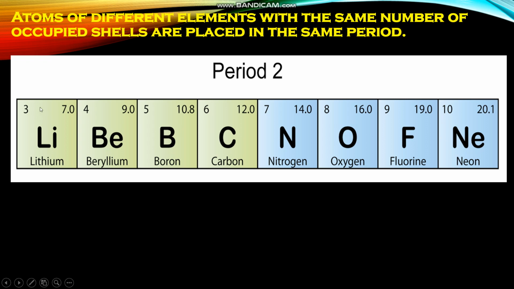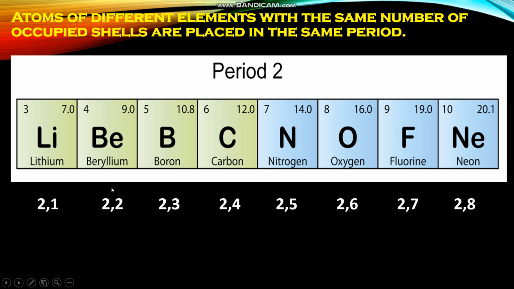So let us see the electronic configuration of these elements. Lithium, atomic number 3. What is the electronic configuration? K shell 2, L shell 1. For beryllium, atomic number is 4. Its electronic configuration is 2, 2. Boron, atomic number 5, electronic configuration 2, 3. For carbon, atomic number 6, electronic configuration 2, 4. Nitrogen 2, 5. Oxygen 2, 6. Fluorine 2, 7. And neon 2, 8.